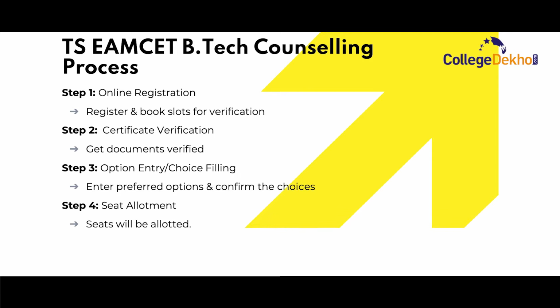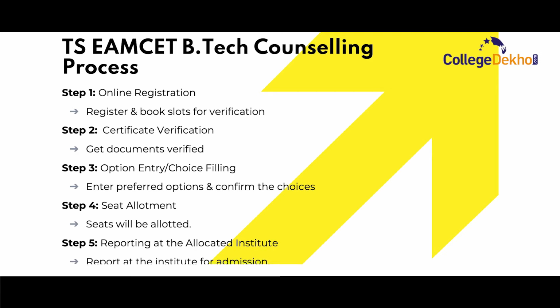After you have gotten your documents verified, the next step is to fill the preferred colleges and courses through online choices of options. To choose the option, you will have to select your preferred choice of college and courses. You will also have to give the order of preference from higher to lower, and it is also possible to choose as many options as you want in order to increase your chances for admission. So make sure that you choose as many options as you wish for TS EAMCET BTech counseling.